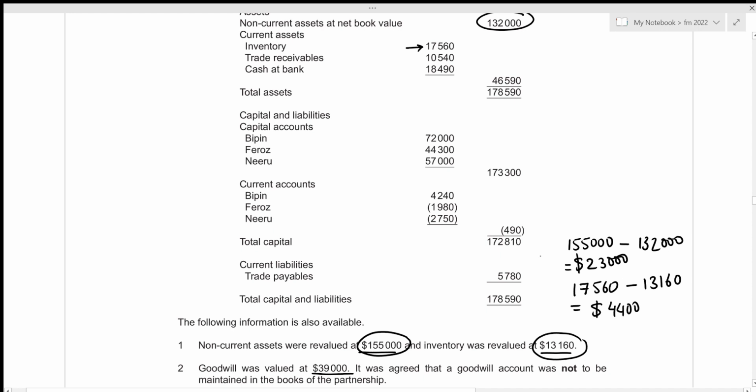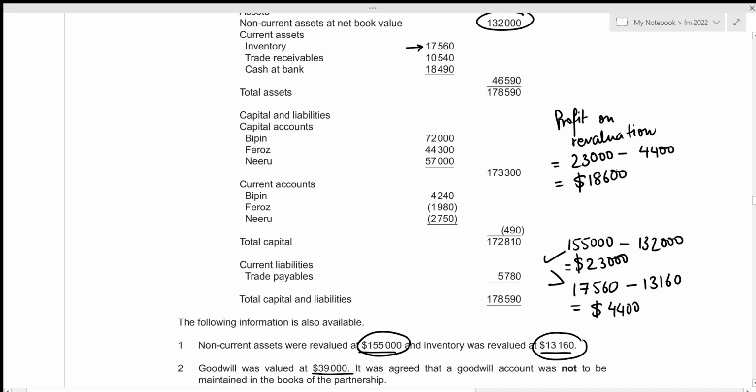We can see that the profit amount is definitely greater than the loss amount, so there is a profit on revaluation. That's profit on revaluation of non-current assets of 23,000 minus the loss on revaluation of inventory of 4,400, which gives the total profit on revaluation to be 18,600.